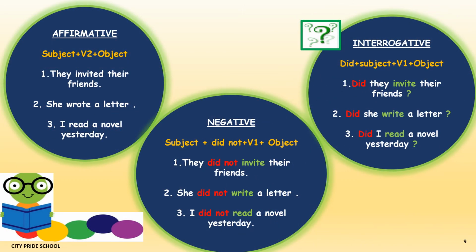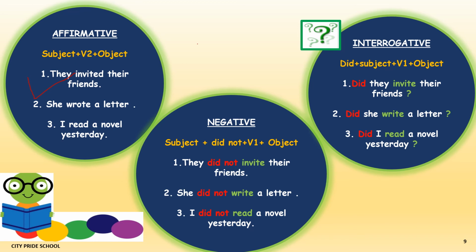To change an affirmative sentence into negative, we have to insert not. And as per the rule, not has to be inserted after the helping verb. There is no helping verb in a sentence belonging to simple past tense. As you can see, they invited their friends.